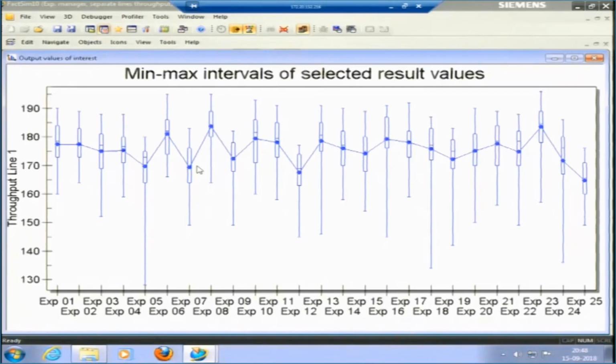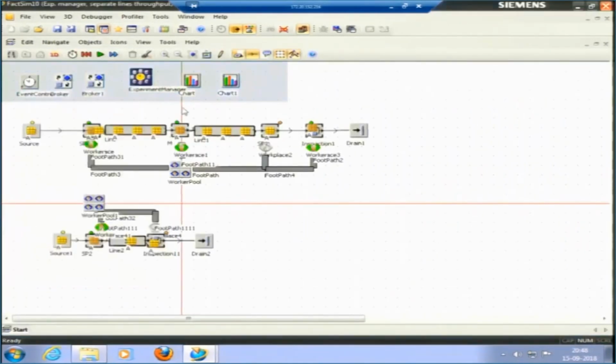We can also keep varying the number of workers in this experiment. The number of workers employed were 3 workers in line 1 and 1 worker in line 2. We can also think of employing 5 workers, that is 4 workers in line 1 and a second one in line 2. Then we can do cost analysis as well. If we employ another worker, what is the wage of that worker, and what is the overall throughput? What is the increase in the throughput?